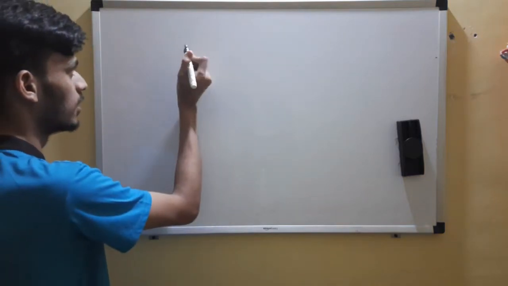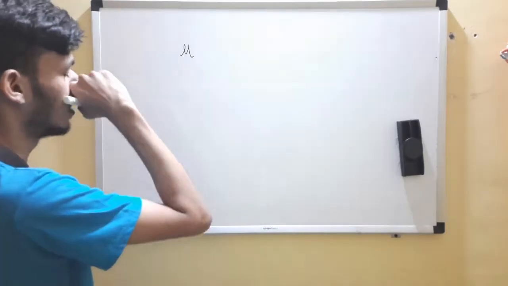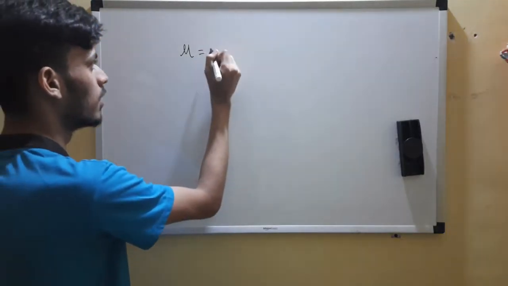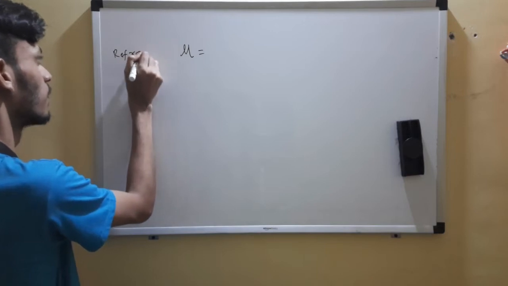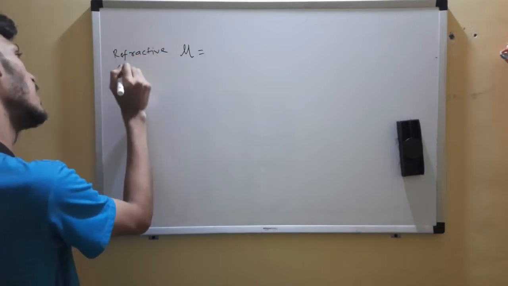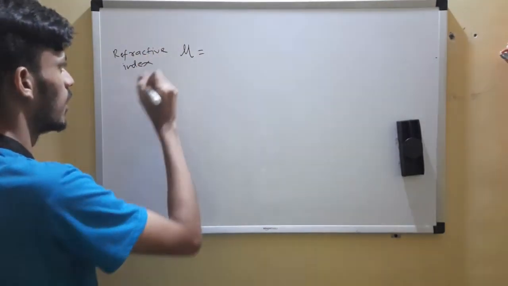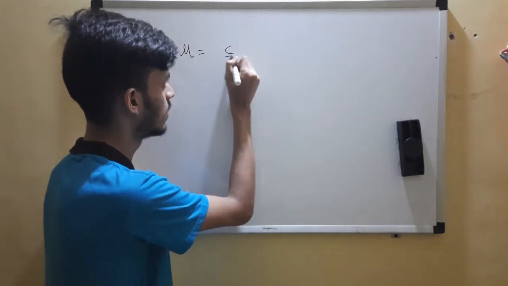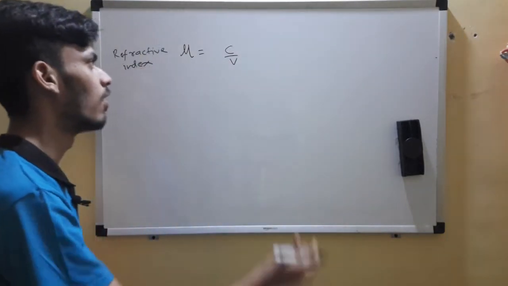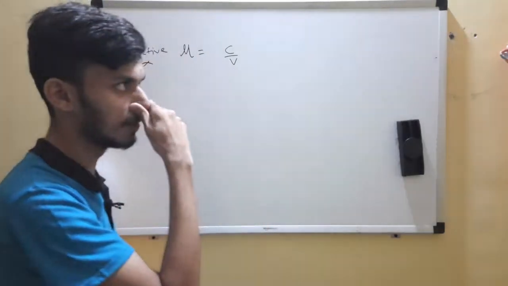The first example I can speak of is refractive index. It is shown by the letter mu. You would have studied this probably in your 9th or 10th standard. You might know the formula c by v: the speed of light in vacuum by the speed of light in a medium.